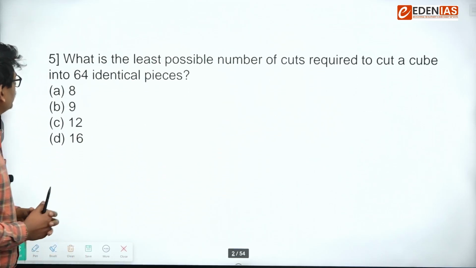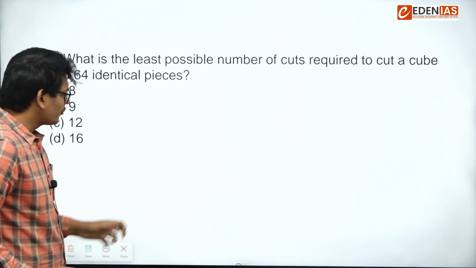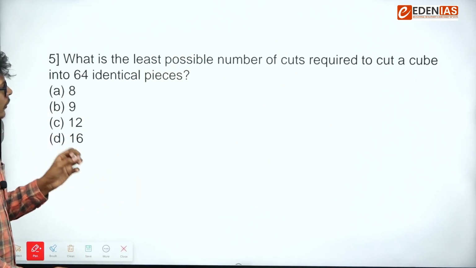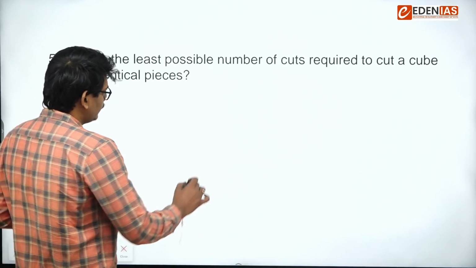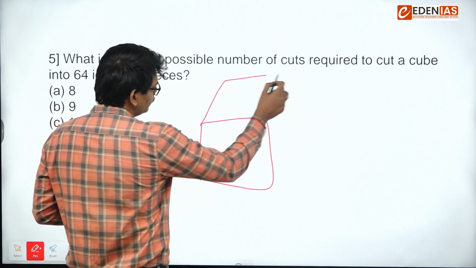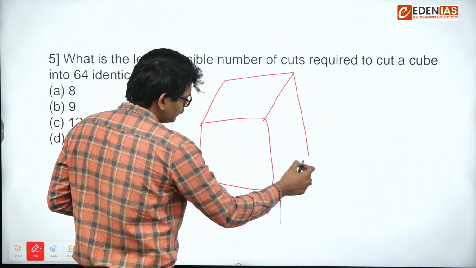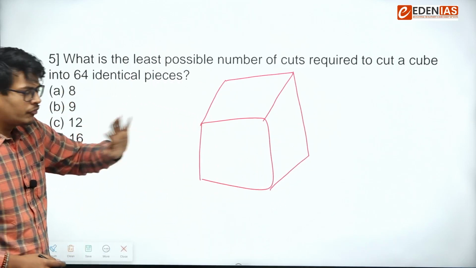So the first question is on cube. What is the least possible number of cuts required to cut a cube into 64 identical pieces? So there is a cube. Now we have to cut this cube into 64 identical pieces.